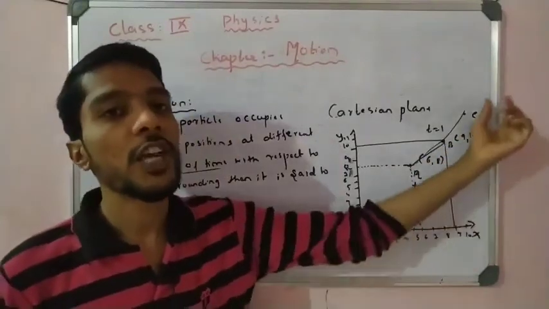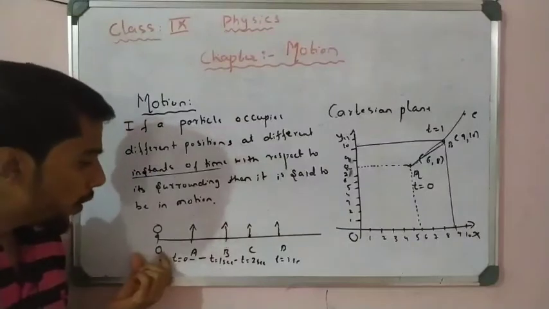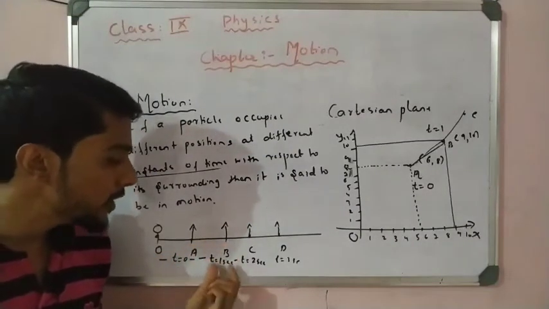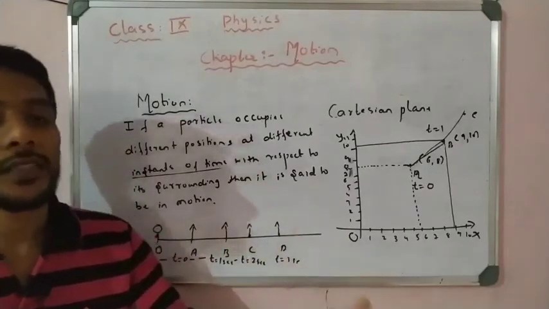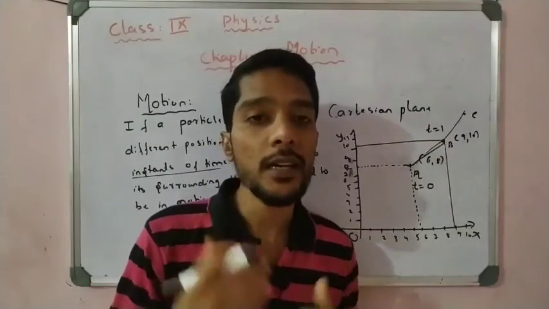So observe the change in position with changing time. Here also the object is at O, and at time t it is at A, and as time changes it is at B, then at C. So it is changing its position, and that is called motion. If an object changes position with respect to time, that is called motion.